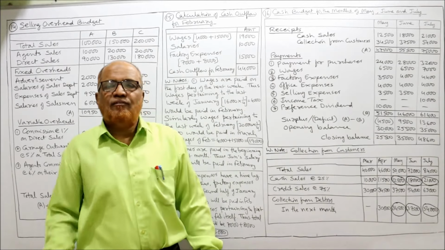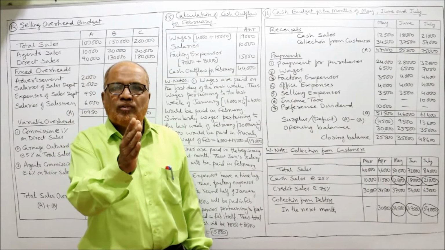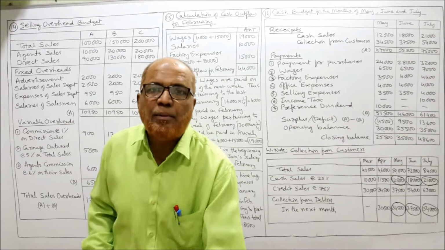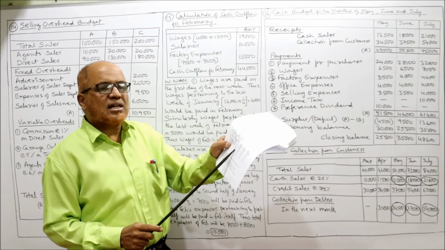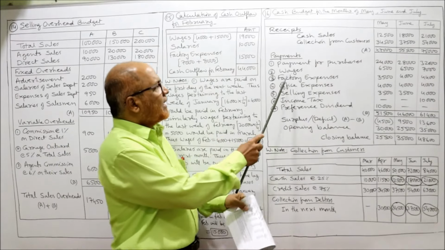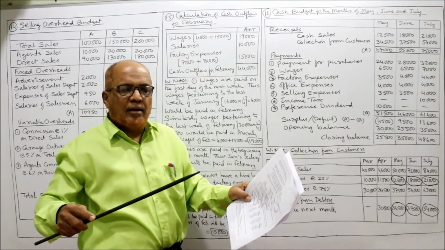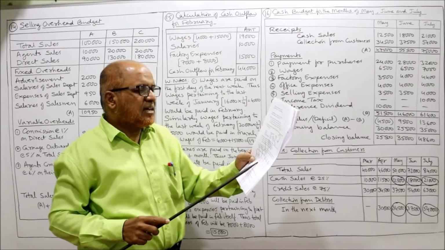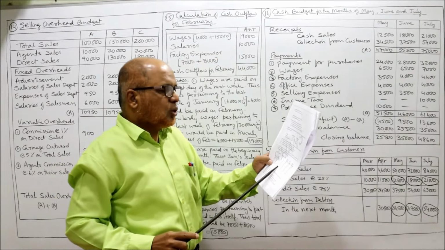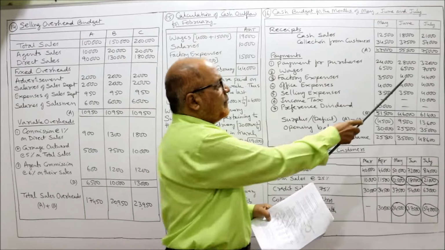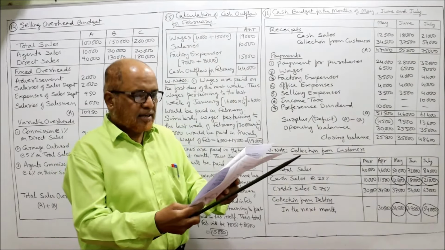Now wages. Wages and all expenses have a delay in payment of 1 month. That means March will be paid in April, April will be paid in May. See, April wages are 6,500. That will be paid in May. May's wages are 6,500, paid in June. Then June wages 7,000 will be paid in July. 1 month delay. Right? Next.